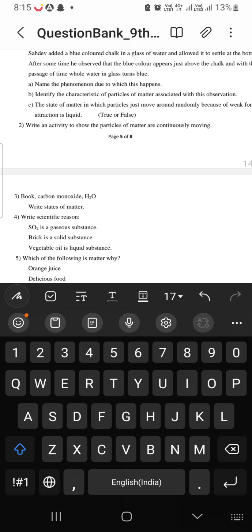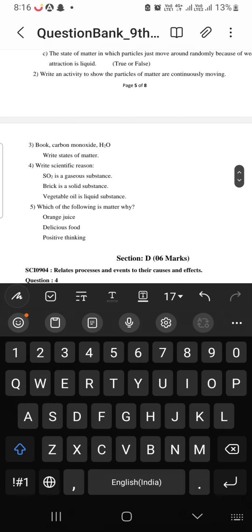Then write an activity to show the particles of matter are continuously moving. This answer you will again get from the textbook. You can write in your own words. Then third question, which is very easy.